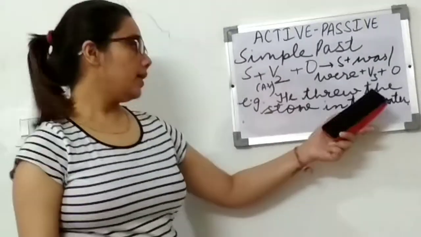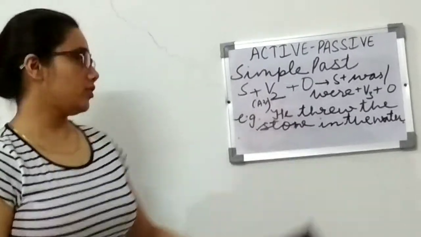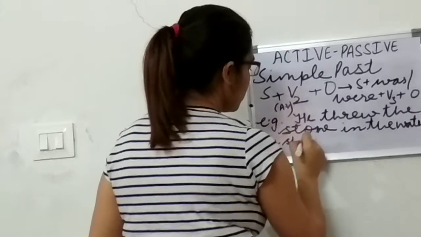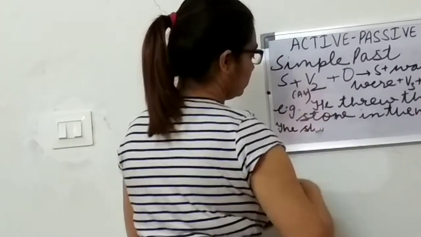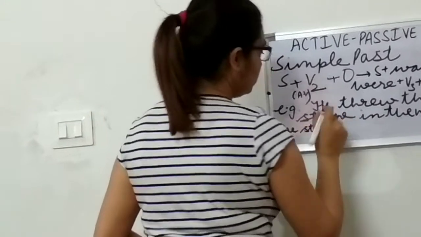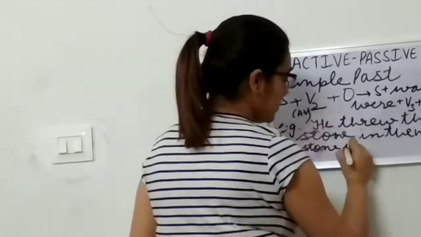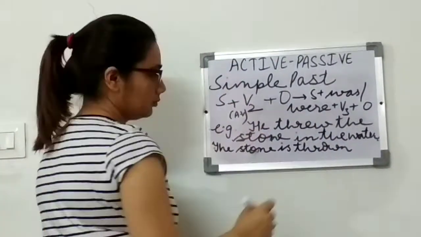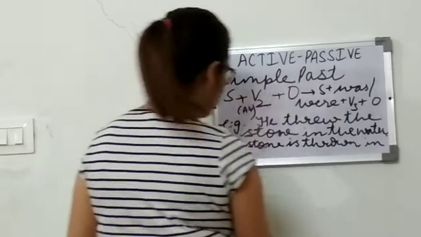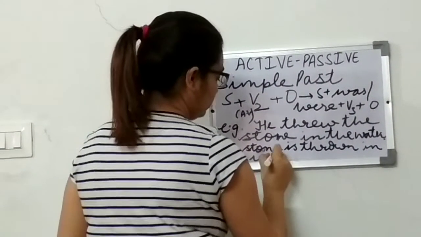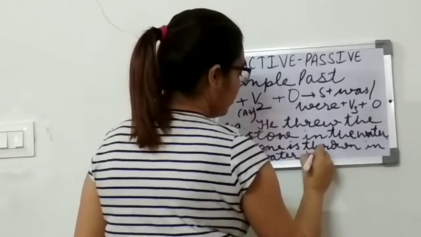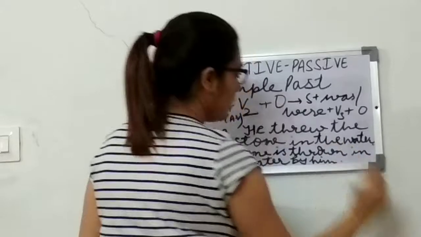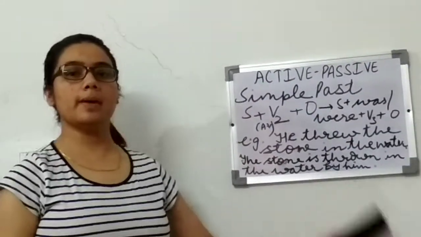The first form is throw, right? Stone is your object, right? So here the stone will become your subject. So stone is singular, so we'll write is thrown, thrown in the water by he. He will change into him. The stone is thrown in the water by him.